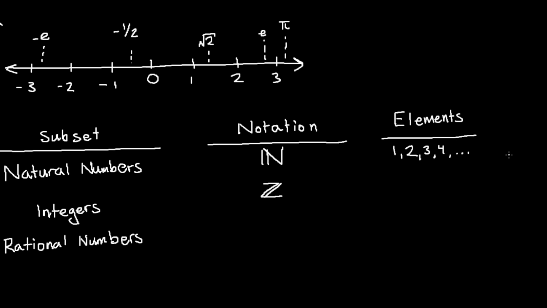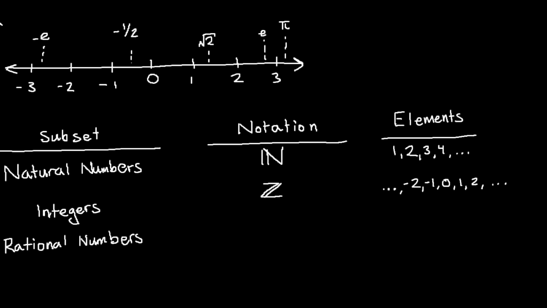That is it. Integers are all of the positive and negative natural numbers, including 0. So we can write it out something like this. Those are your positive and negative counting numbers, including 0.